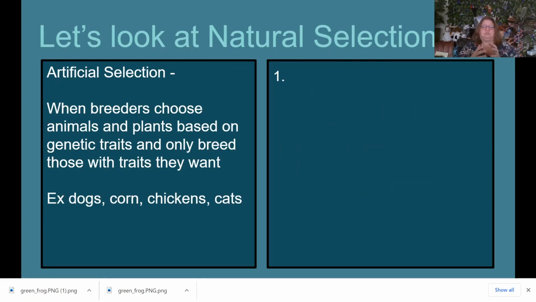So in artificial selection, what ends up happening is that breeders choose animals and plants based on the genetic traits and only breed those with traits they want. Probably some of the best examples of this would be dogs and corn. Believe it or not, the corn that you eat in the summer for corn on the cob at a cookout would be different than the corn that you use for popcorn.